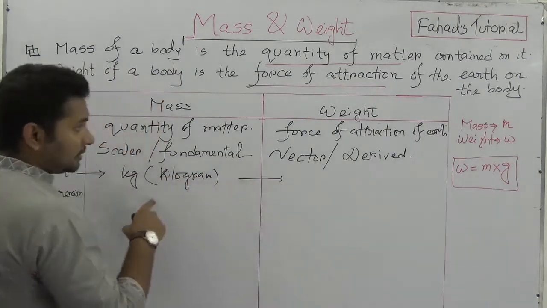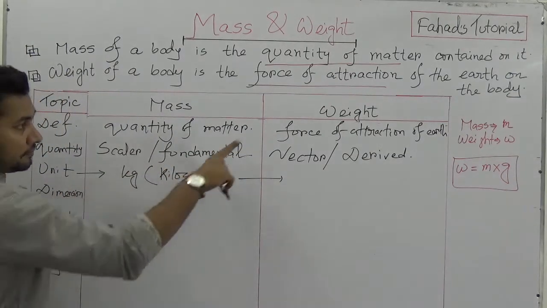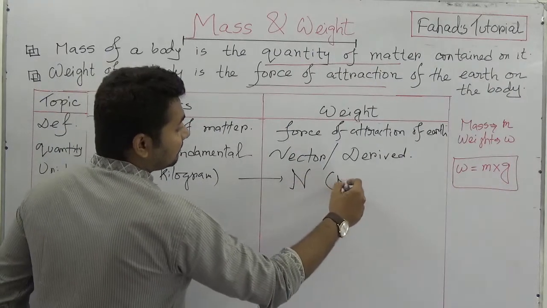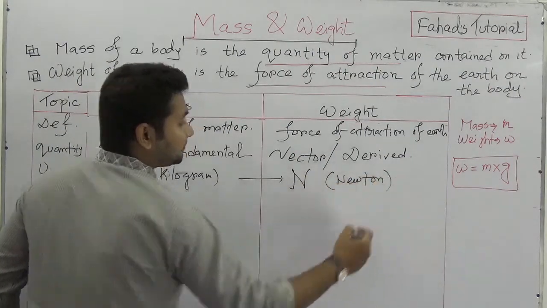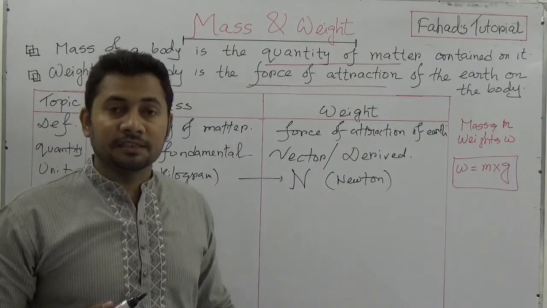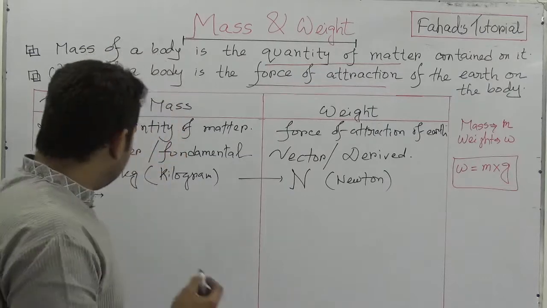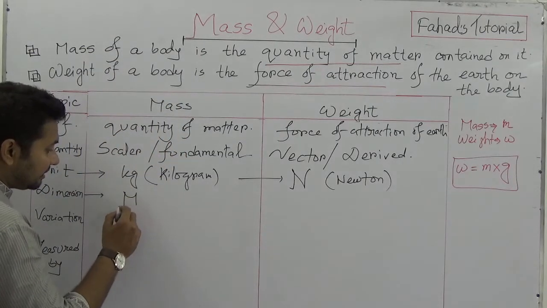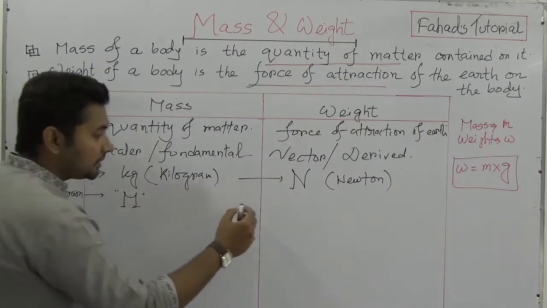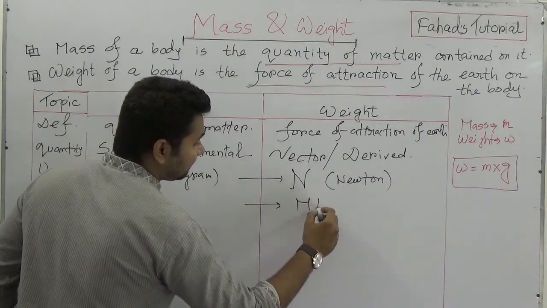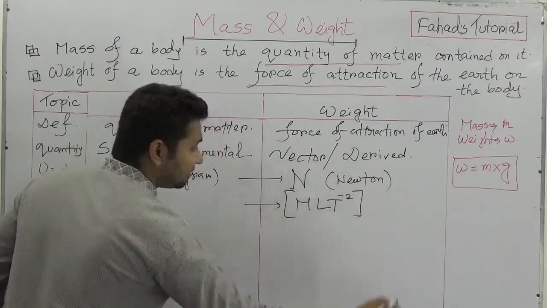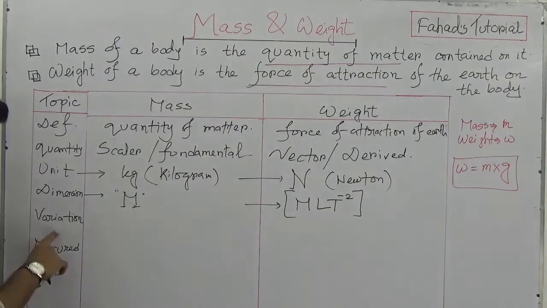And the unit of weight, as it is a force, is definitely Newton. And again, dimension. In understanding the dimension, the dimension of mass is M. And weight, as it is a force, the dimension would be M L T to the power minus 2, or M L T inverse 2.